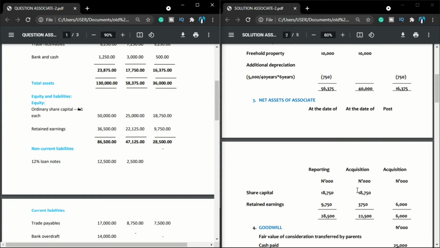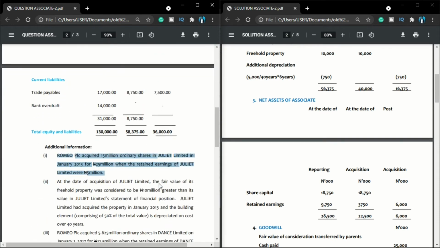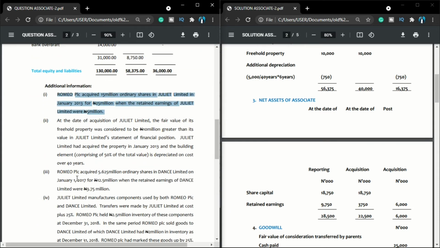But the question you will ask me is, where is this retained earnings of 3,750 coming from? Let us go back to our additional information 3, which provided us information about this associate. We are told Romeo PLC acquired 5.625 million ordinary shares in Dance Limited on January 1, 2017 for 12.5 million, when the retained earnings of Dance were 3.75 million.